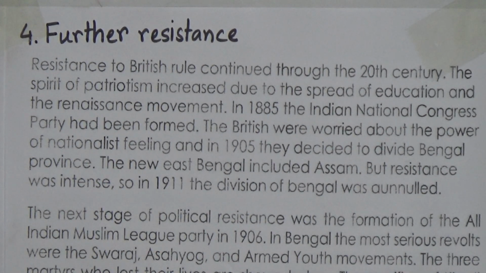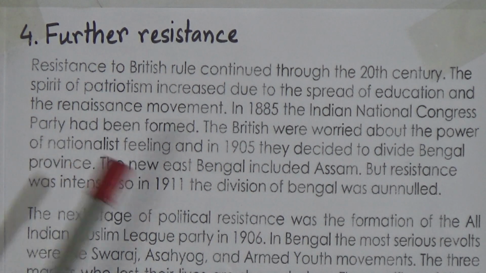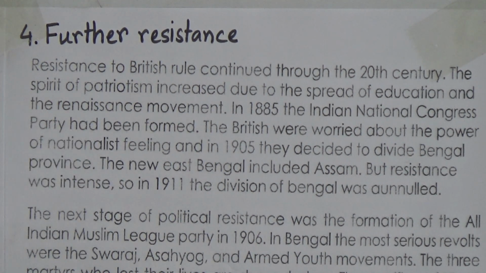And now we will go to the next topic, that means the further resistance. And it was divided into 3 stages: first, second, and third. And there are pictures of 3 persons. First person is Khudiram Basu, and then Pritilata Watadar, and then Master Surya Sen. And do you know why their pictures are here? So we will know why.